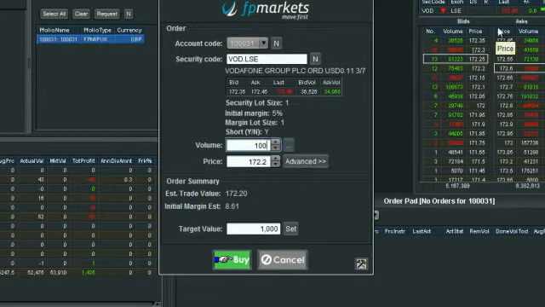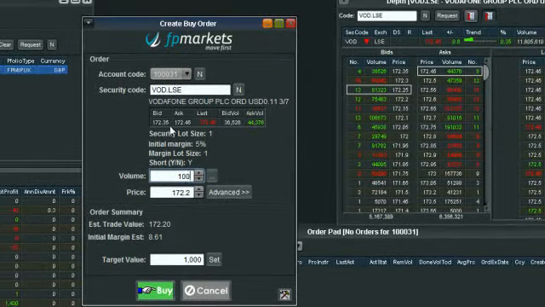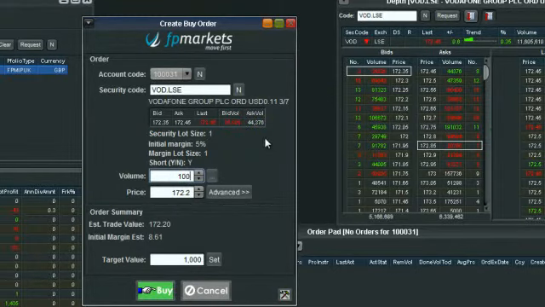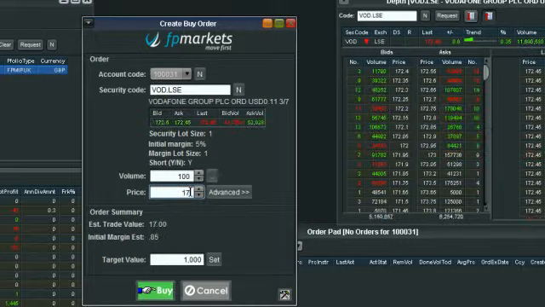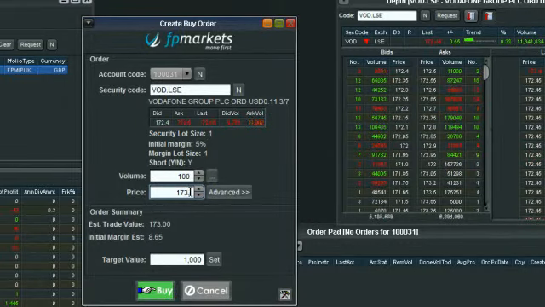The current market you can see either from within the order ticket, which is the bid and the offer, or again you can have a look at your depth screen. Current market's at 172.45. If I want to get filled without actually using a market order and just use a limit order, I can simply select 173 just to make sure we get filled at the current market price. It will always fill you at the best price available, even if you do put your order above or well below what the current bid and ask is.